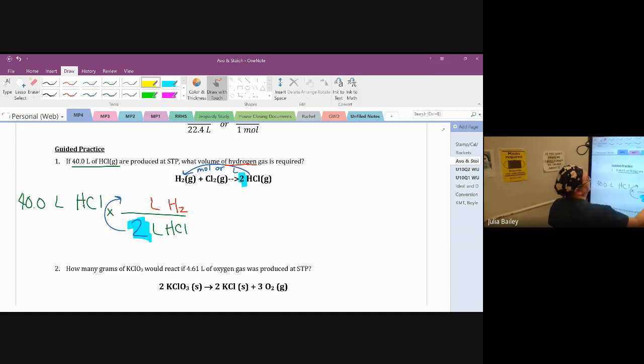The hydrogen does not have a number in front. When they don't put a number in front, they didn't actually write for you a coefficient. That tells me I can just use 1. So I'm going to use 1 liter of hydrogen here. And if we do the math, that comes out to 20 liters of hydrogen.